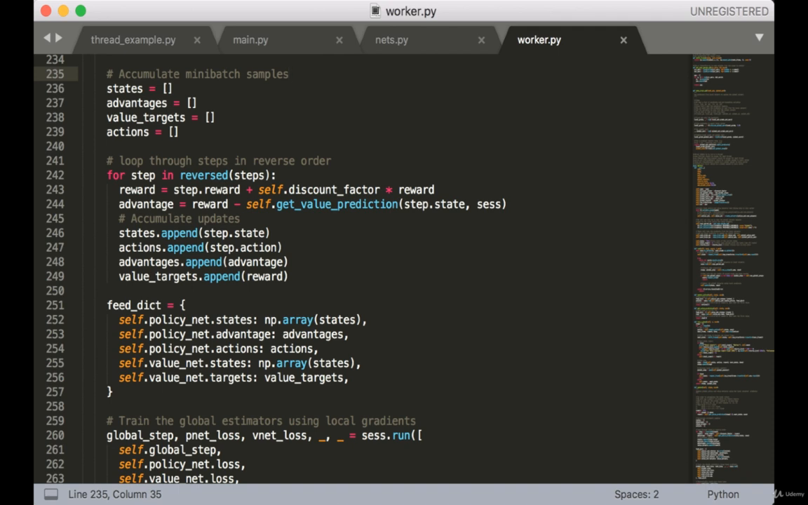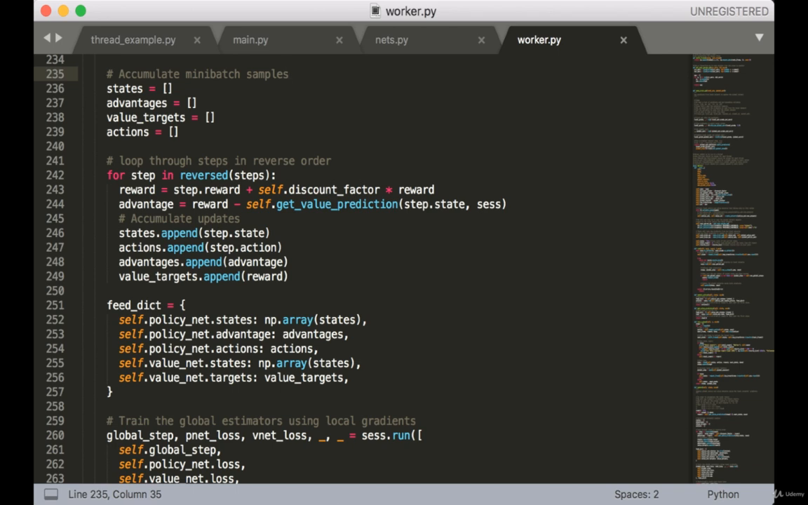Next, we accumulate the data for our training batch. Since we're going to multiply gamma to the future returns recursively, we're going to loop through each state in reverse. In the loop, we're going to update the value of the return, which I've slightly misnamed here as reward. From this, I can calculate the advantage, which is just the return minus v of s. Finally, I can append the state to my list of states, append the action to my list of actions, append the advantage to my list of advantages, and append the reward to my list of value targets.